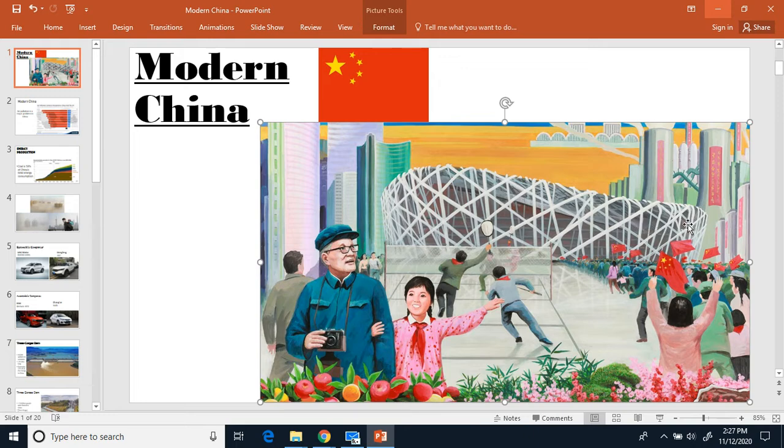And before we get into that, you can see right here in the picture that we have, you'll see in the background here, there's an arena. That arena there is called the Birdcage, and that was constructed for the Beijing Olympics. You can also see the Chinese flag. The Chinese flag has a red background. Red is for the color revolution. The big yellow star is for the government, and the little stars there are for the people.